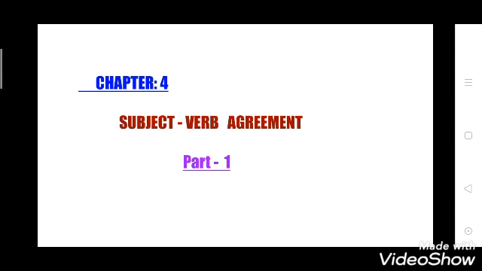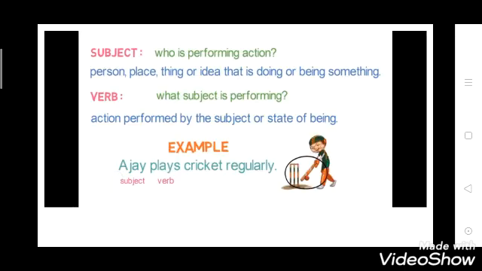Now the new chapter is chapter 4, subject verb agreement, and this video is part 1. In this chapter we will learn what is a subject, what is a verb and what is subject verb agreement. So, what is a subject in a sentence? Subject: a person, place, thing or idea that is doing or being something. And what is a verb in a sentence? Verb: action performed by the subject or state of being.